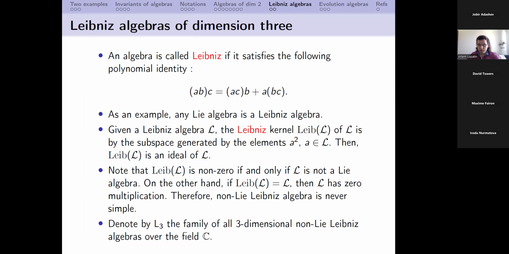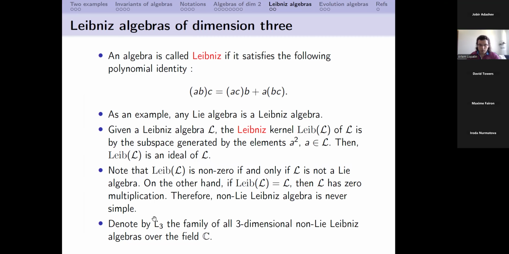So in the theory of Leibniz algebras, of course, people would like to work with simple Leibniz algebras, and so they slightly change the definition of simplicity, and they refer to a Leibniz algebra as simple when this ideal is the only non-trivial ideal. So here I'm again talking about non-Lie Leibniz algebras.